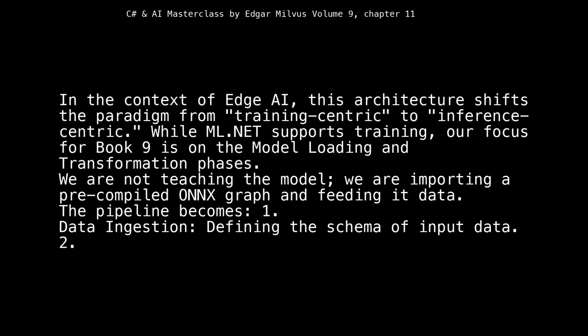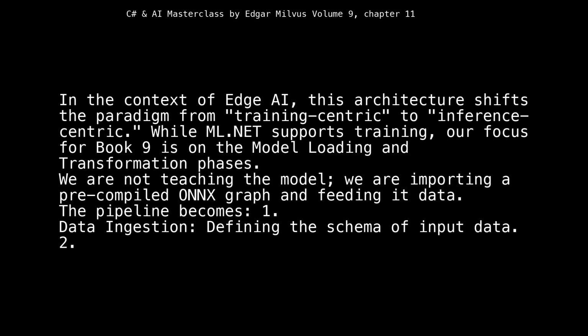In the context of edge AI, this architecture shifts the paradigm from training-centric to inference-centric. While ML.NET supports training, our focus for Book 9 is on the model loading and transformation phases. We are not teaching the model, we are importing a precompiled ONNX graph and feeding it data.